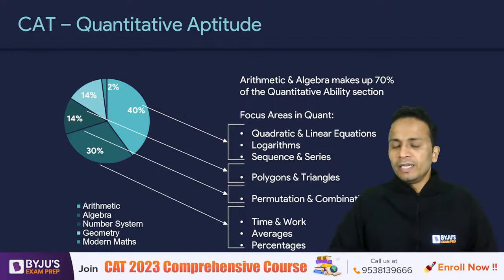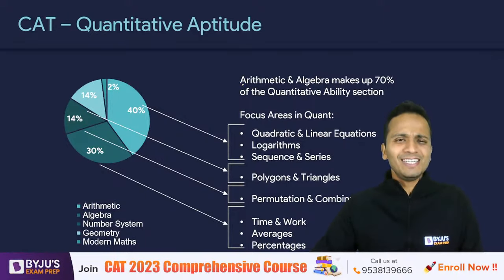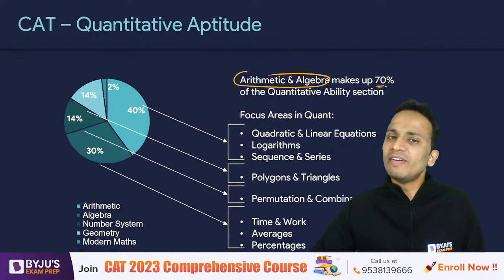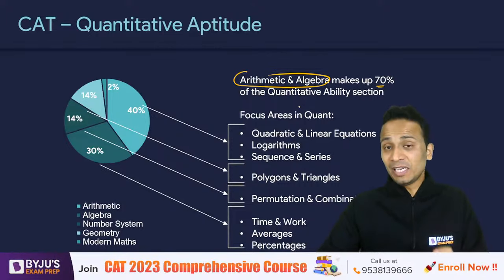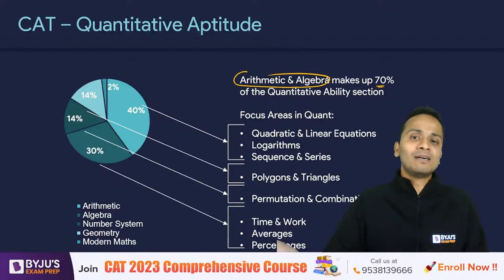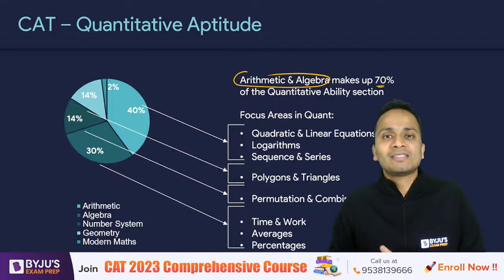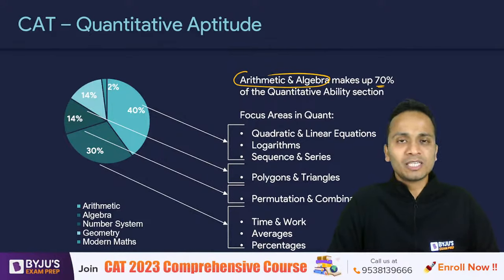Now we can very confidently say that arithmetic and algebra make up 70% of the QA section. That doesn't mean that, based on this fact, students can start asking, sir, let's do only arithmetic and algebra, leave geometry, modern maths and number systems, and still be able to score 99 percentile. No friends, that is not true.